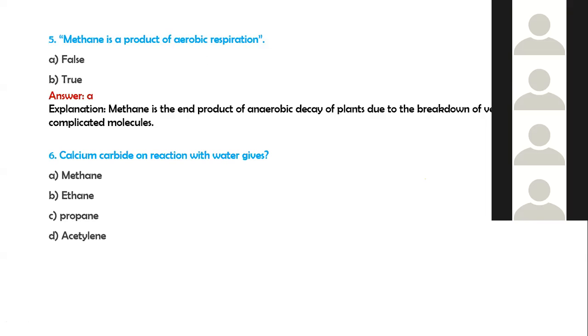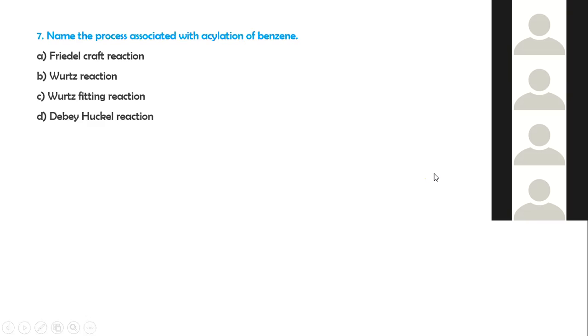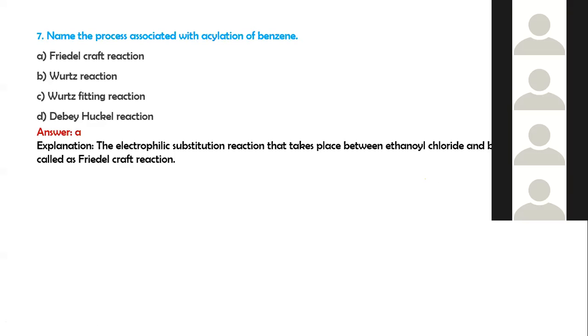Calcium carbide on reaction with water gives D, that is acetylene. Name the process associated with the acylation of benzene. Friedel-Crafts reaction. This electrophilic substitution reaction that takes place between ethanoyl chloride and benzene is called as Friedel-Crafts reaction.